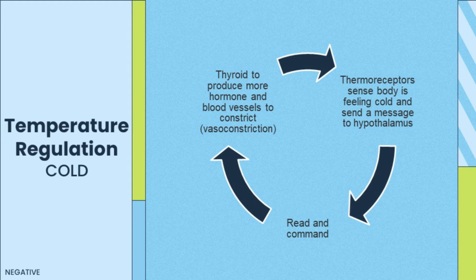Once a human being starts to feel cold because of his or her environment, the body will do the following. The thermoreceptors will sense that the body is starting to feel cold due to a certain stimulus and will send a message to the hypothalamus, who will then read the message and commands the thyroid to produce more hormone and the blood vessels to constrict, vasoconstriction. You can also feel the effect of this heating process whenever you shiver and see your hair standing up, or piloerection. This way, the body will be able to generate heat when the environment is cold.